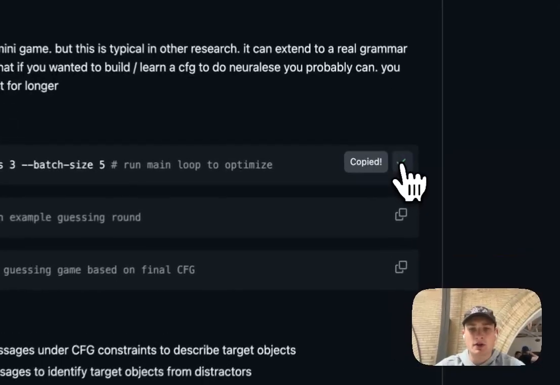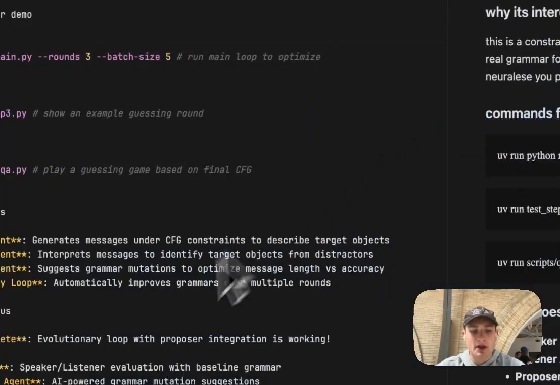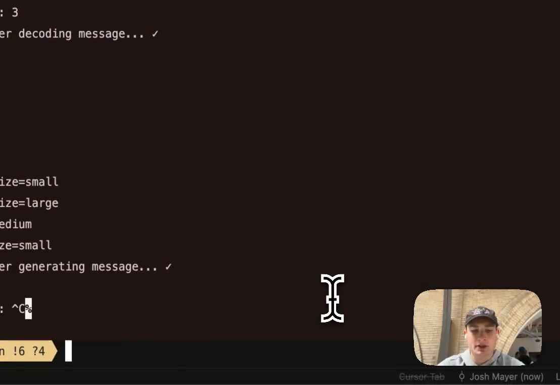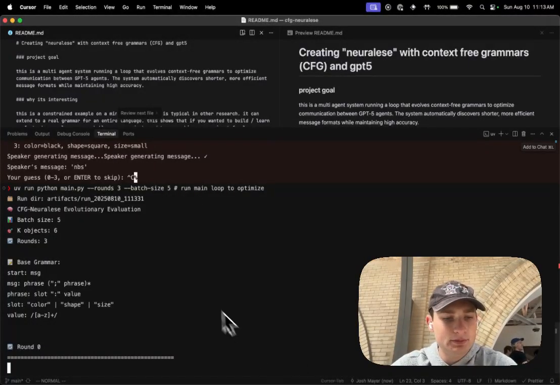So here's the main loop that I ran last night. This loop is essentially a guessing game. It takes a while to run, but it's essentially a guessing game starting at a base grammar between two agents.